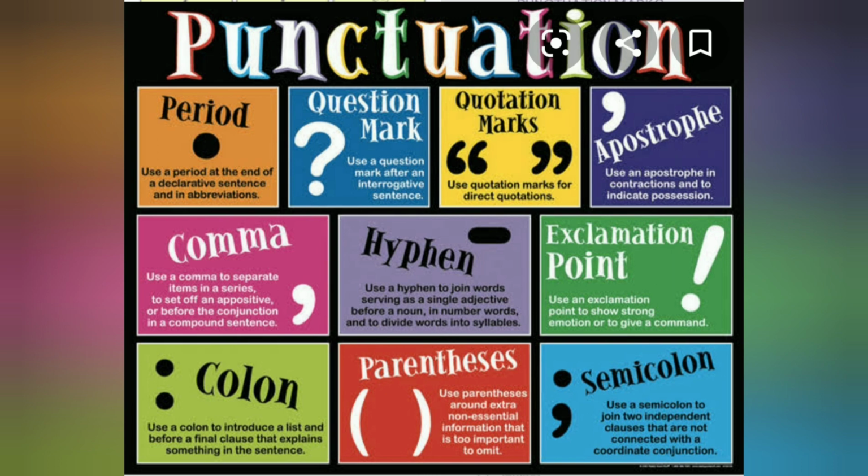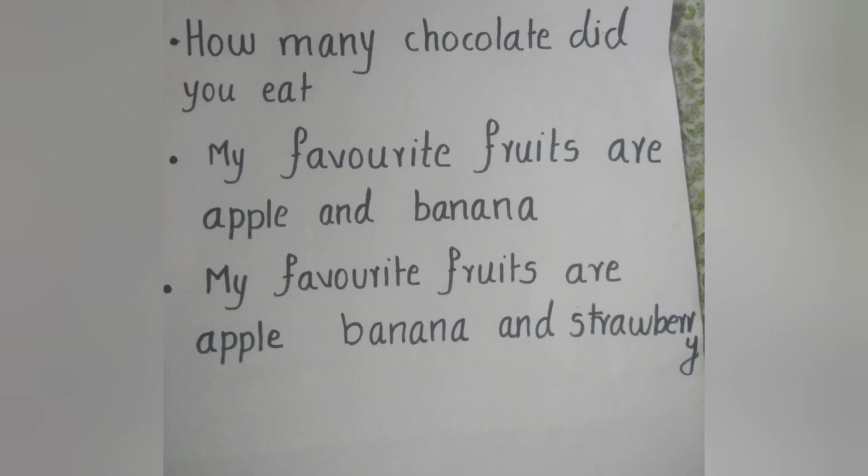For a better understanding of a sentence, we need punctuation marks. Full stop, question mark, quotation mark, comma, etc. are examples of punctuation marks. Here, you can see a number of sentences. Try to read those sentences and give them appropriate punctuation marks. The first sentence is, how many chocolates did you eat? Which punctuation mark will we give to it? A full stop? No, because it's a question, right? So, this sentence should be given a question mark.